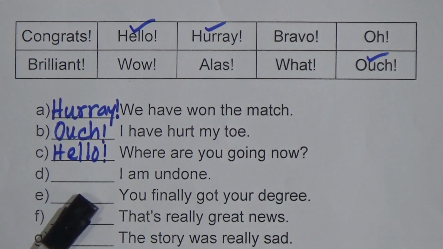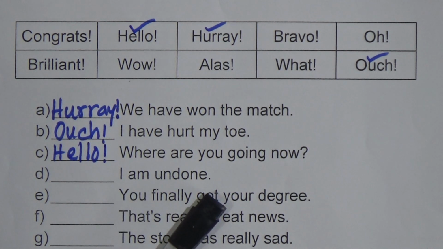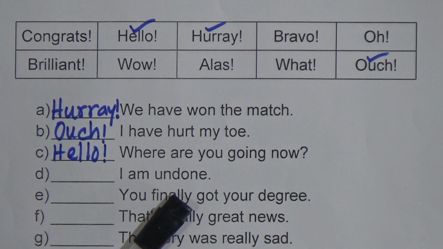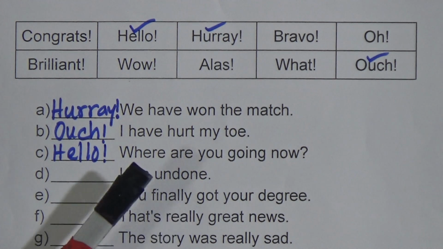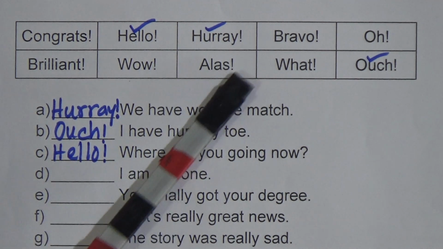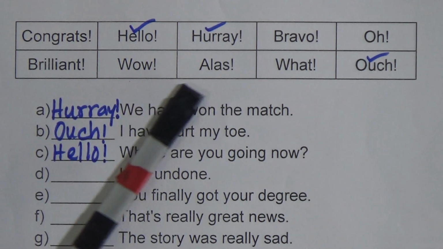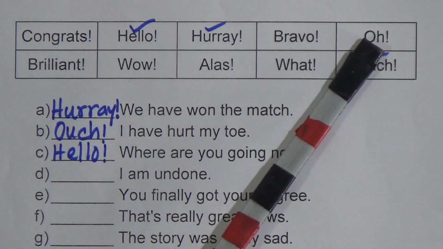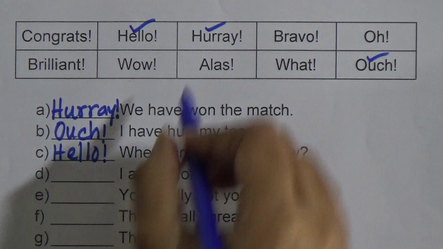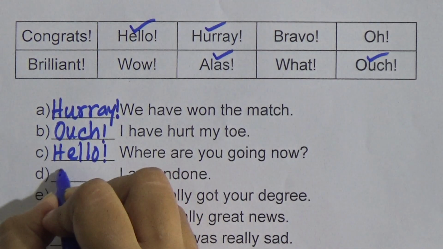Now number D. Now look, dash, I am undone. So this is the expression of sadness or sorrow. So we will use here which one? Now look, congrats, brilliant, wow, alas, what, bravo. Oh, we will use here alas. Okay. So alas, I am undone.